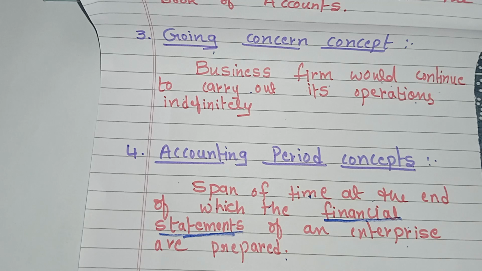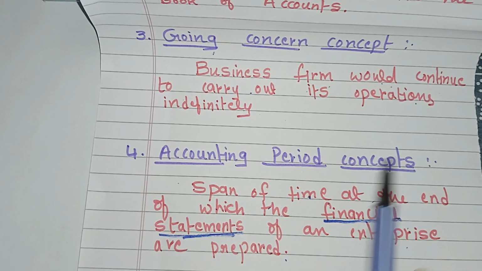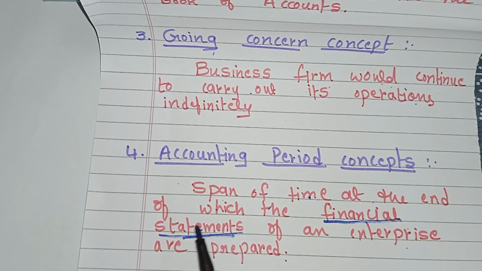To know whether it has earned profits or incurred losses during that period, during that 1 year or 6 months, and what exactly is the position of assets and liabilities at the end of that period. So this is the meaning of the accounting period concept.